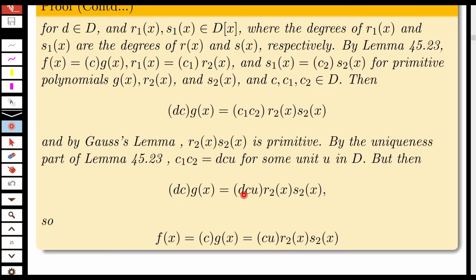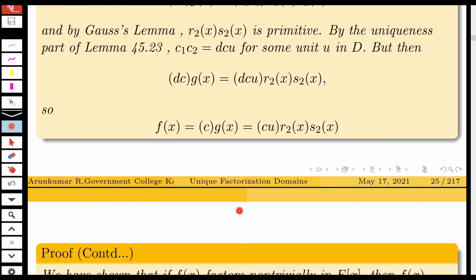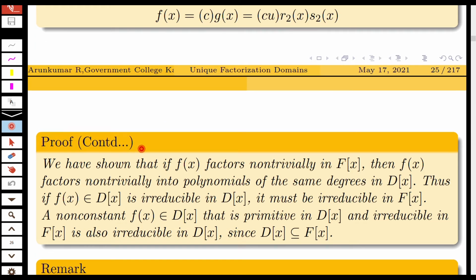So cancelling d, you get c g(x) equal to c u r2(x) s2(x). And you know c g(x) is f(x). So f(x) is c g(x), that is equal to c u r2(x) s2(x). So what we have shown is that if f(x) factors non-trivially in F[x], then f(x) factors non-trivially into polynomials of the same degree in D[x].